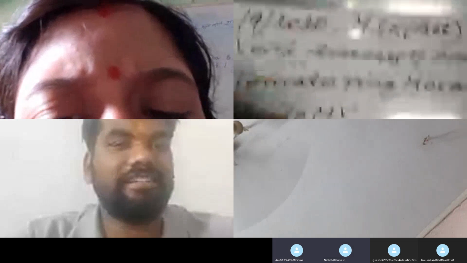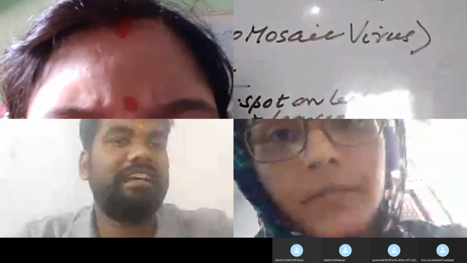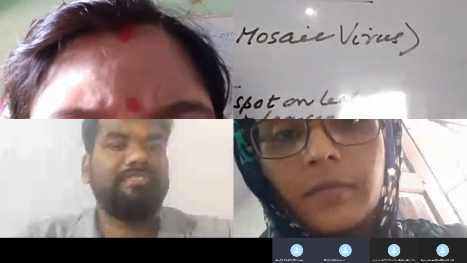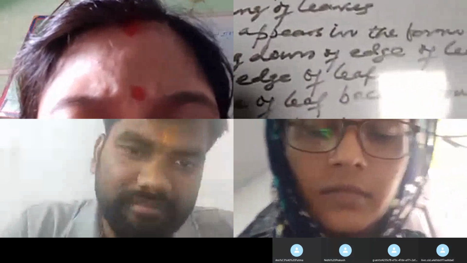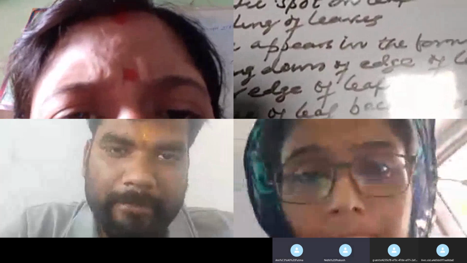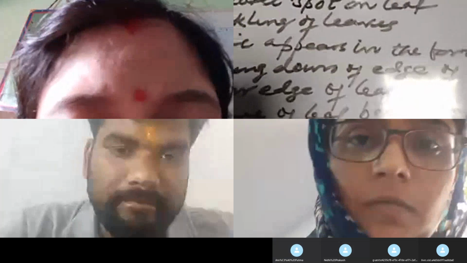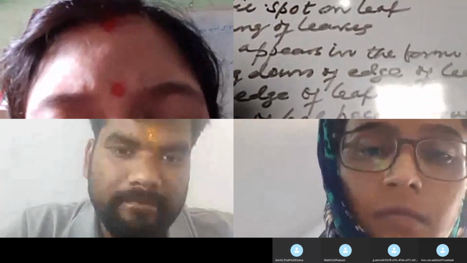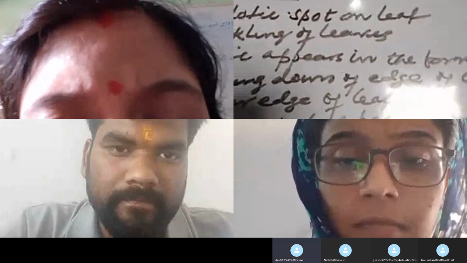If the tomato plant is infected by this virus, which is known as the tomato mosaic virus, the growth will become stunted. The pollen sterility will take place. Pollen sterility is one of the very important things. When the tomato plant gets infected by this tomato mosaic virus, the pollen grains will become sterile. You can write that pollen sterility takes place in this disease.